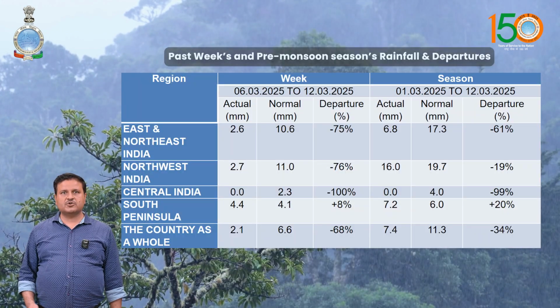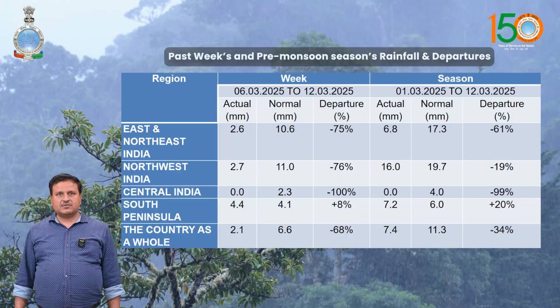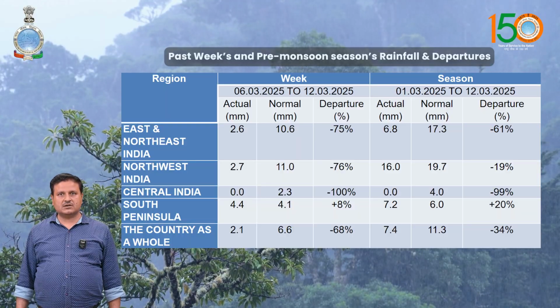And if we see the 4 homogeneous regions, for this week East and Northeast India had 75% below normal rainfall. Northwest India it is 76% below. In Central India no rainfall occurred, so it is 100% below normal, and South Peninsular India it is 8% above normal.